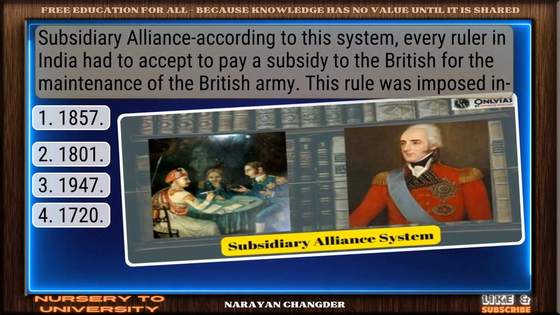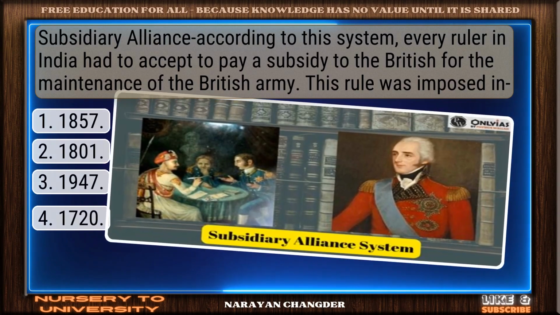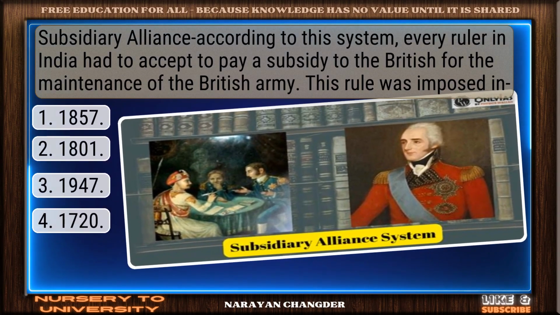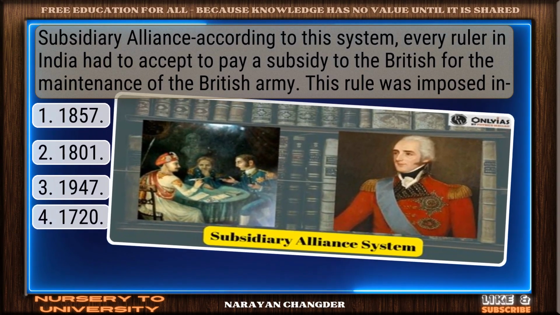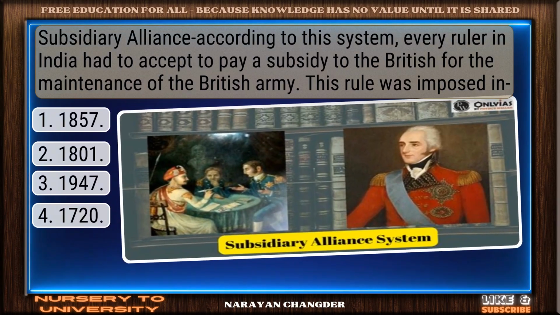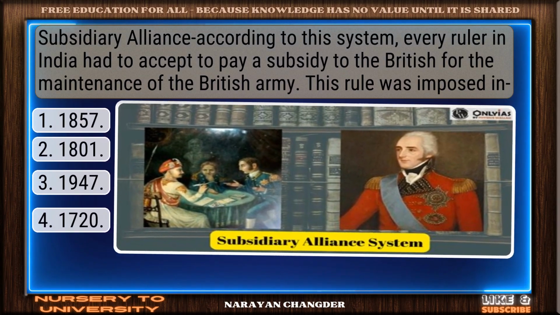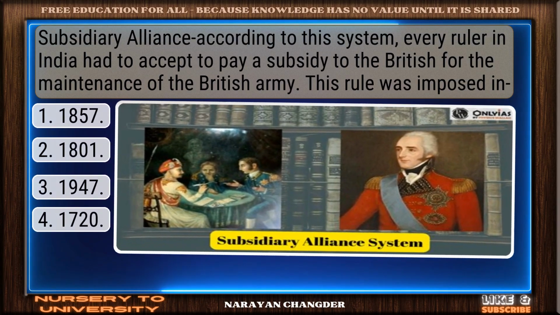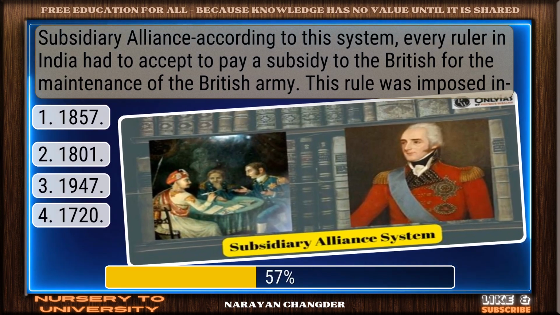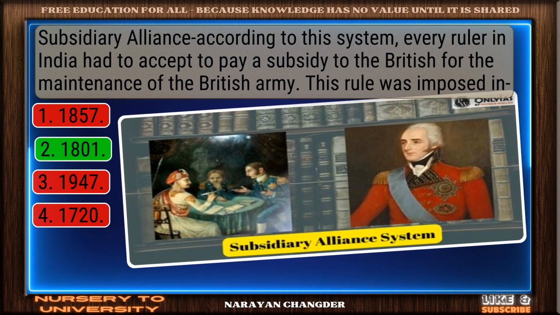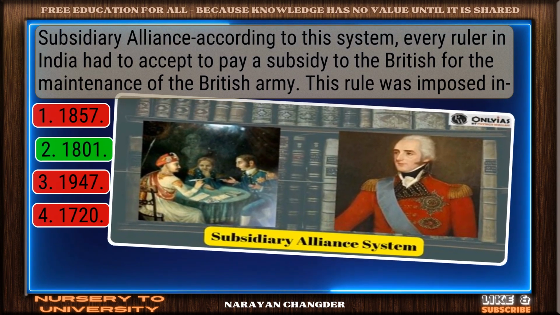Question number 2. Subsidiary alliance. According to this system, every ruler in India had to accept to pay a subsidy to the British for the maintenance of the British Army. This rule was imposed in. Solid response. 18-1 is a valid choice.